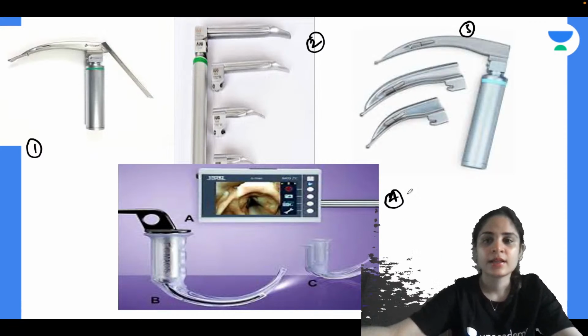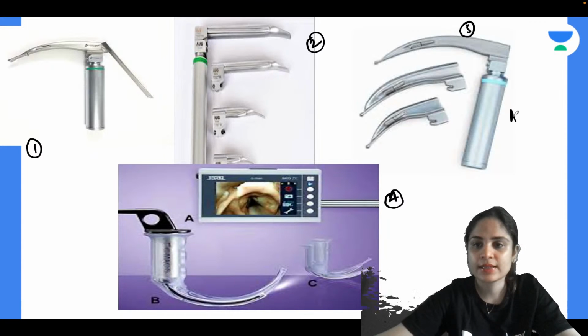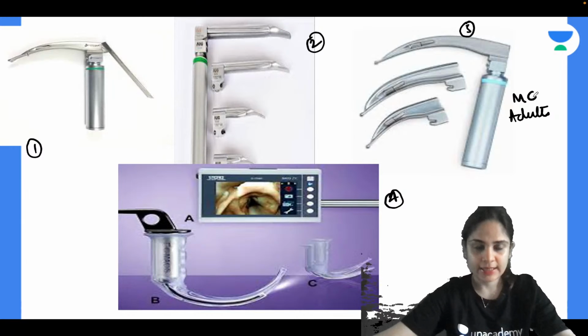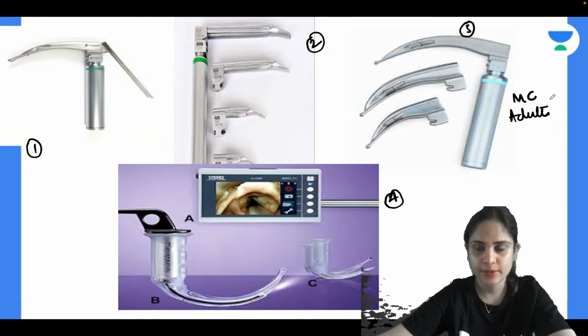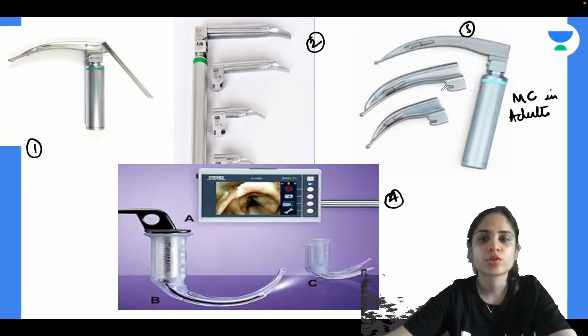Swapnil is saying number 3 is used for intubation in adults. I would rather refine it: it is most commonly used for intubation in adults. Now, 1, 3 and 4 are all actually used for intubation in adults, but most commonly we prefer to use number 3.